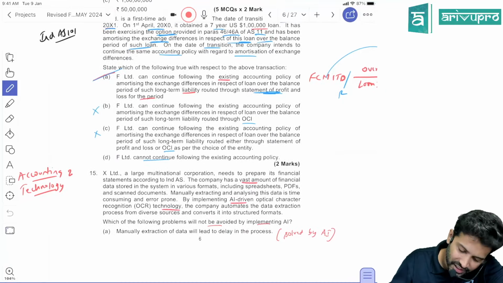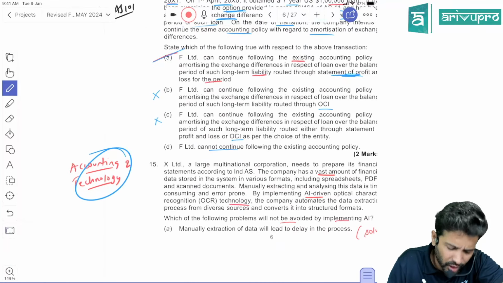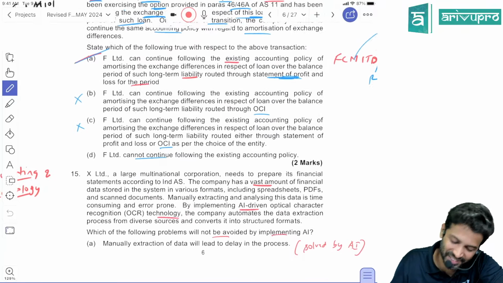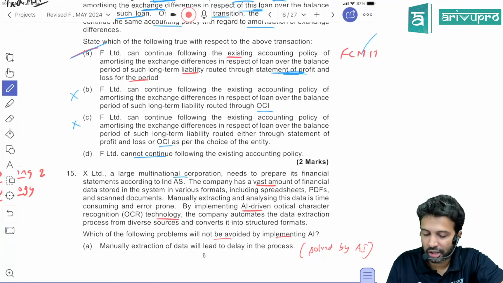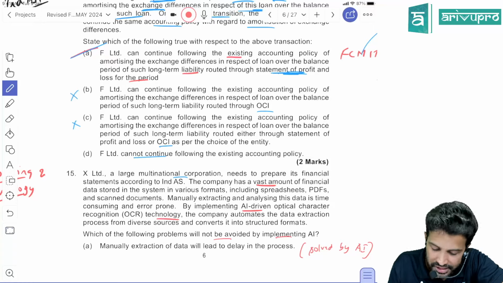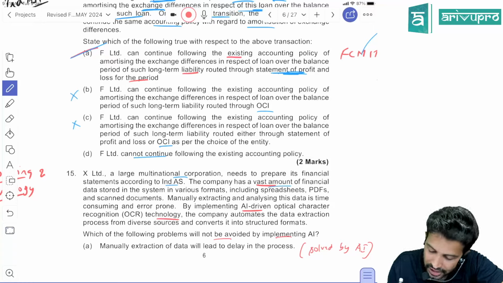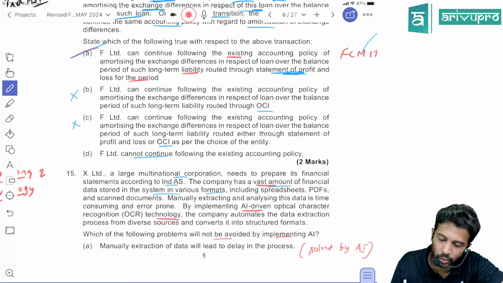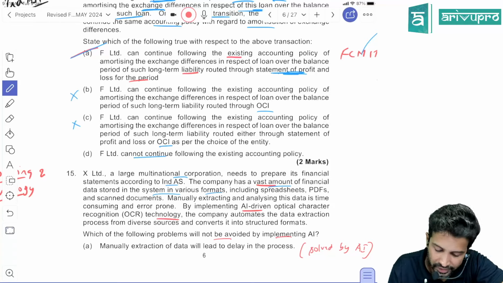Okay, G? Yes, G. This is the question based on accounting and technology. One new topic has been added, and this question is on that. X Limited is a large multinational corporation. It needs to prepare its financial statements according to Ind AS. The company has a vast amount of financial data stored in the system in various formats, including spreadsheets such as Excel, PDF, scanned documents and all.